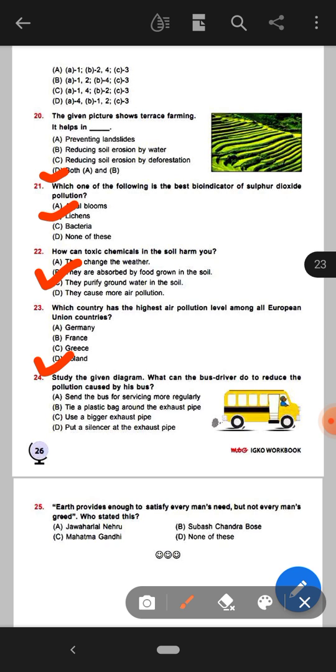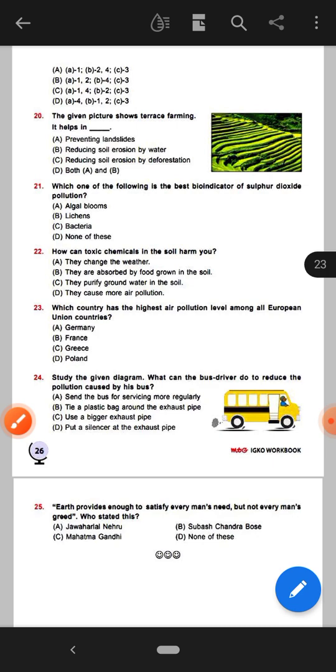Next, study the given diagram. What can the bus driver do to reduce the pollution caused by his bus? Here the right answer will be option A. Send the bus for servicing more regularly to reduce the pollution caused by his bus.